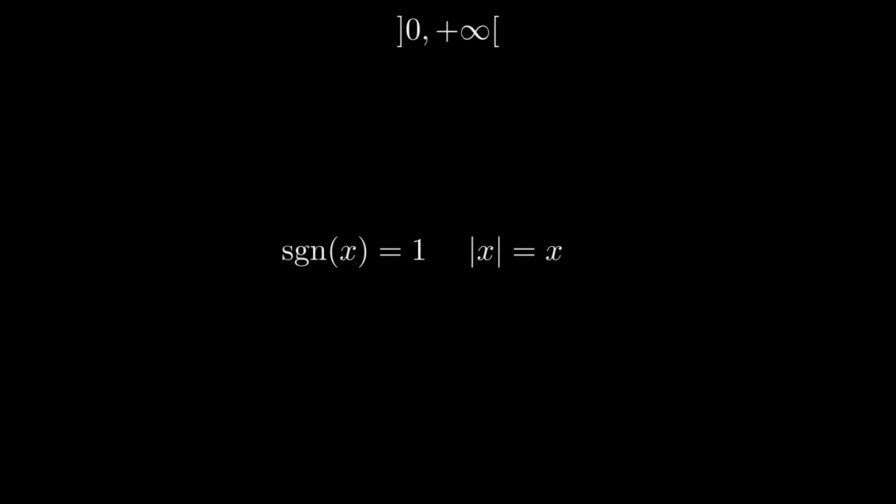On this interval, the sign of x is equal to 1, and the absolute value of x is equal to x.